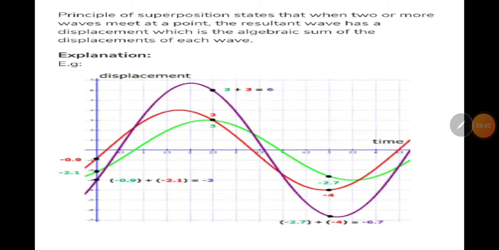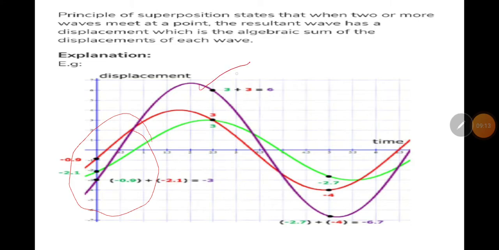Now the principle of superposition states that when two or more waves meet at a point, the resultant wave has a displacement which is the algebraic sum of the displacement of each wave. For example, in this wave the reinforcement will sometimes be small and sometimes large.